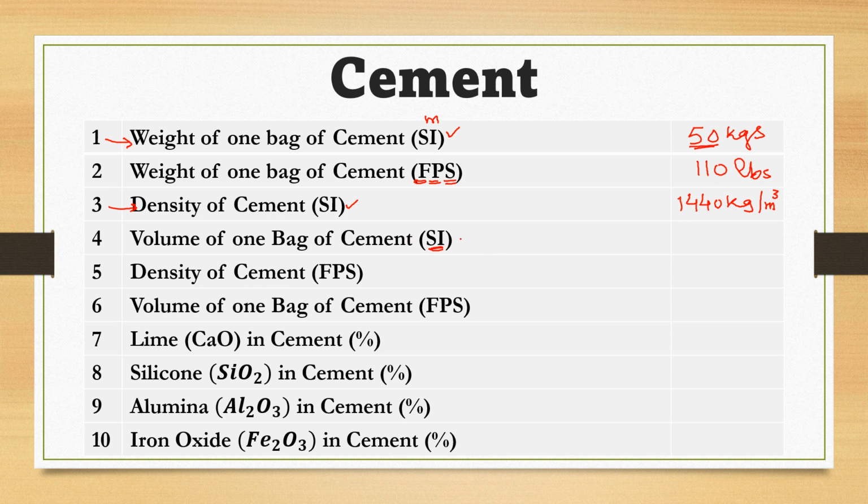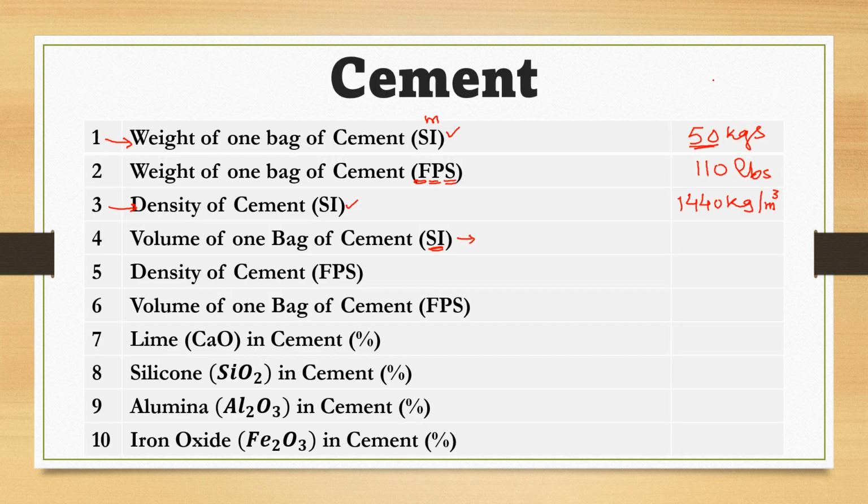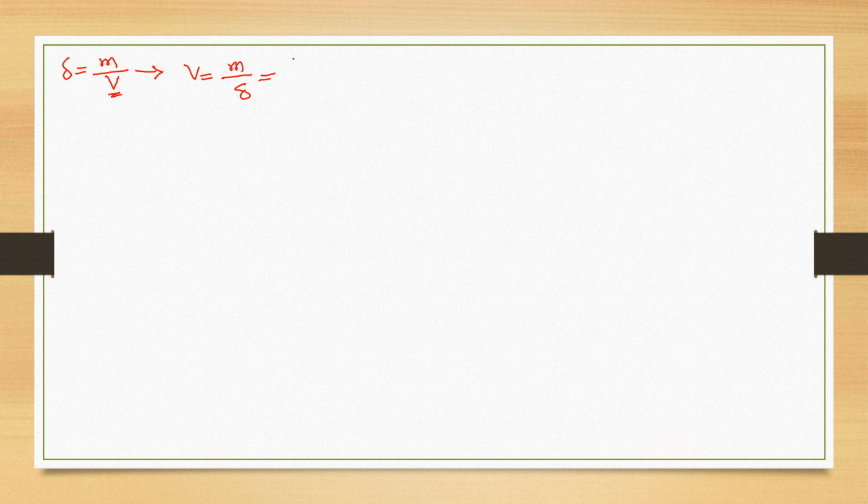is equal to, as we have studied, density is equal to mass over volume. If we rearrange this equation for volume, because we have mass and density, volume will be equal to mass over density. What is mass of one bag of cement? This is 50 kgs, so I will write 50 kg divided by density, that is 1440 kg per meter cube.